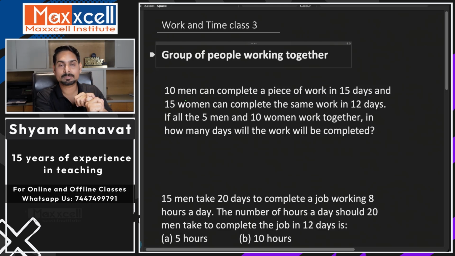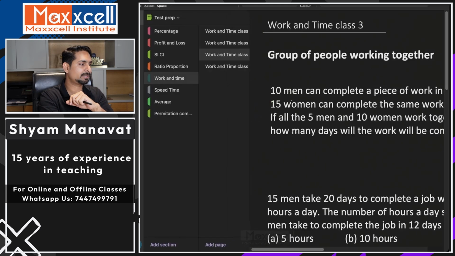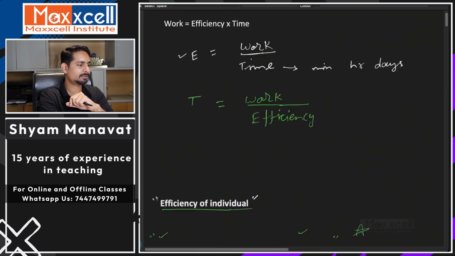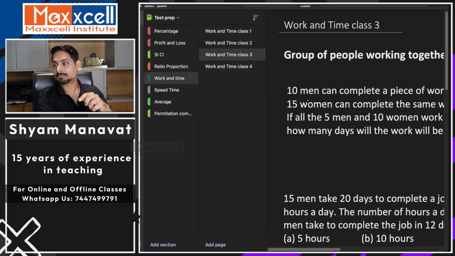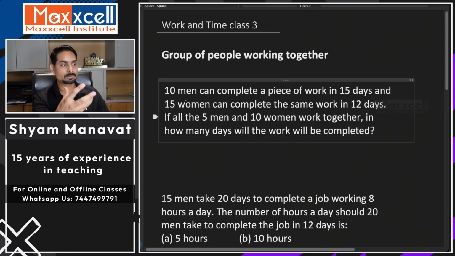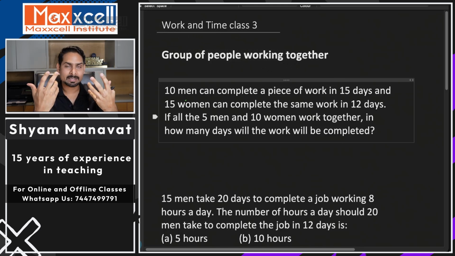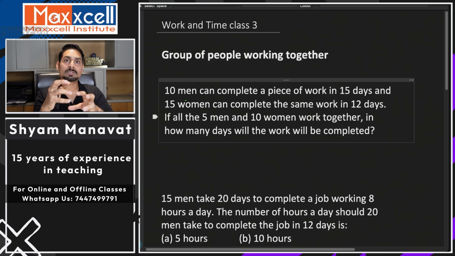The first type of question which we have seen in work and time is efficiency of individuals. How do we identify that? When individuals are mentioned: A can do a piece of work, B can do a piece of work, A and B together can do a piece of work. Whereas in this type of question you will see that we have 10 people working together, 15 women working together, 5 boys working together. So there is a group of people and we have to assume that they have the same efficiency. So let's see how to handle these kinds of questions.